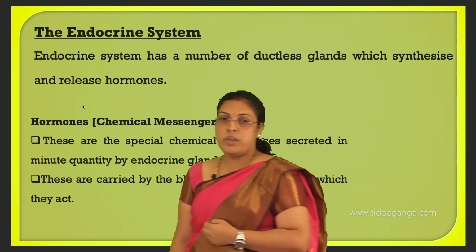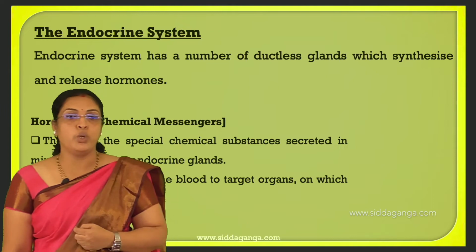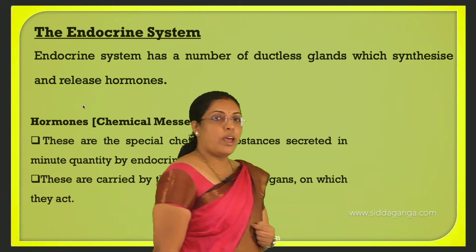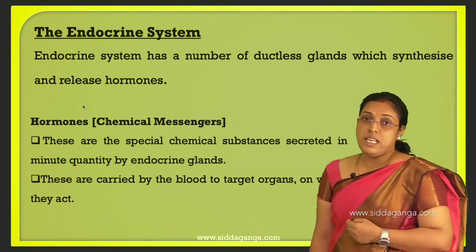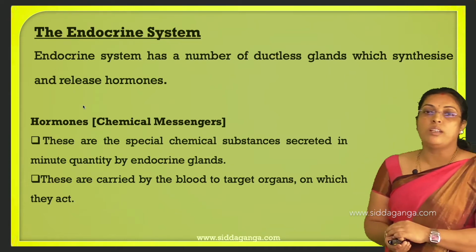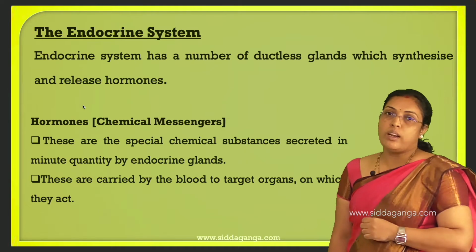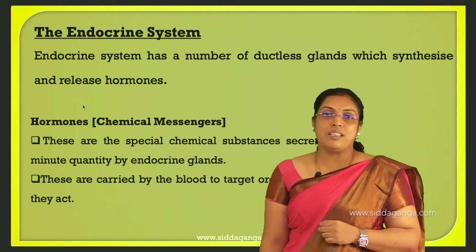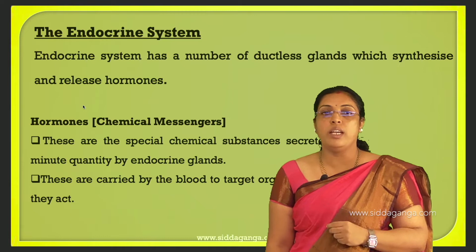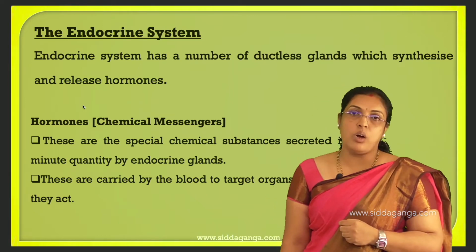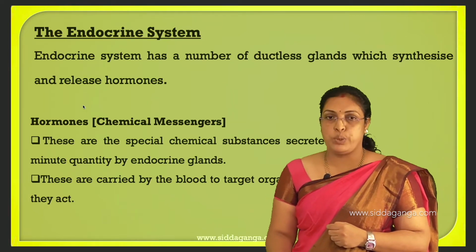They are special chemical substances secreted in minute quantity by endocrine glands. And these are carried by the blood to the target organs on which they act, because endocrine glands are ductless glands. These hormones are carried to their respective target organ through the blood.